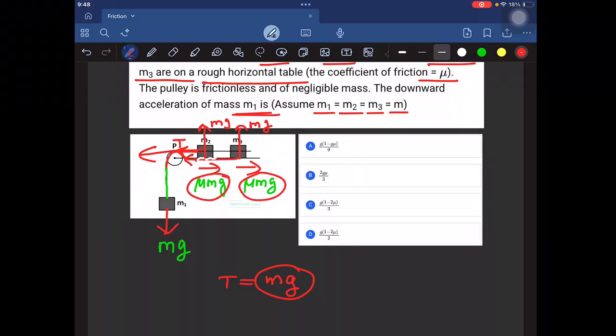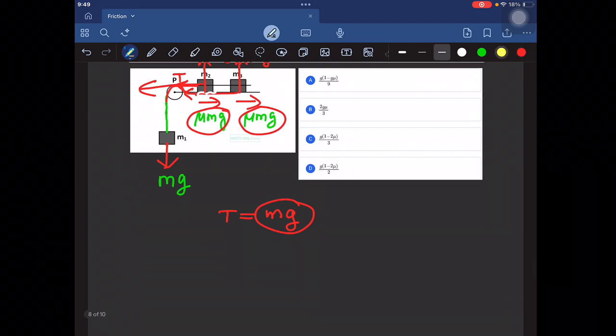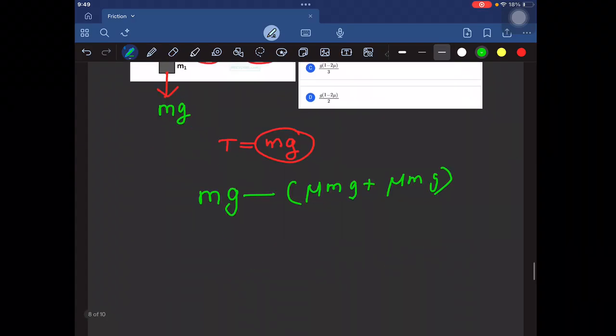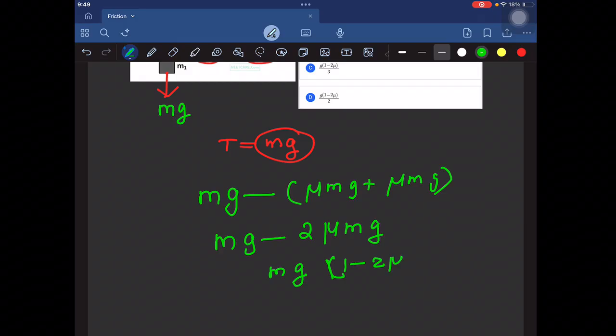M2 is given as 10 kilogram. So 5 equals 0.15 into m plus 10. So 5 minus 0.15 into 10, which is 1.5, gives 3.5. So 3.5 equals 0.15 m, or m equals 3.5 upon 0.15.